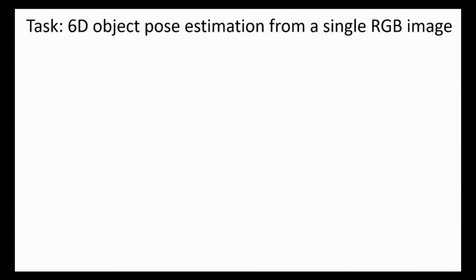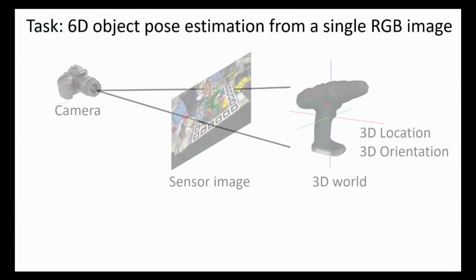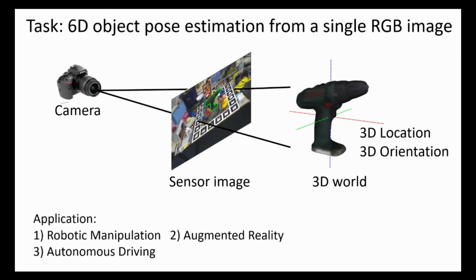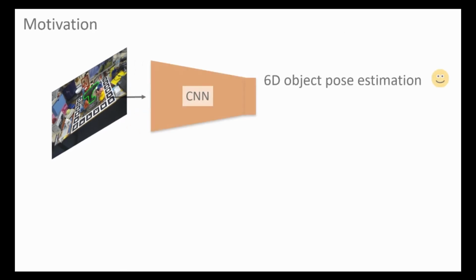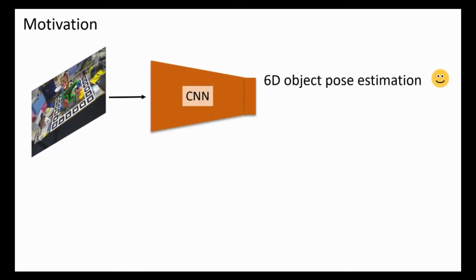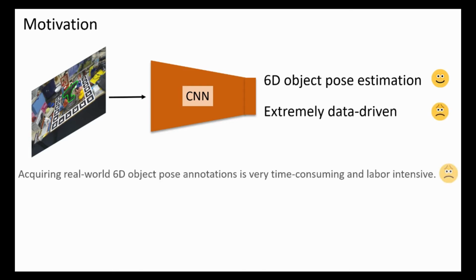6D object pose estimation from a single RGB image is essential to many real-world applications in computer vision, such as robotic manipulation, augmented reality, and autonomous driving. CNNs have recently proven to be capable of predicting reliable 6D poses from monocular images, but are also identified as extremely data-driven. Furthermore, acquiring real-world 6D object pose annotations is very time-consuming and labor-intensive. So how can we overcome this problem?